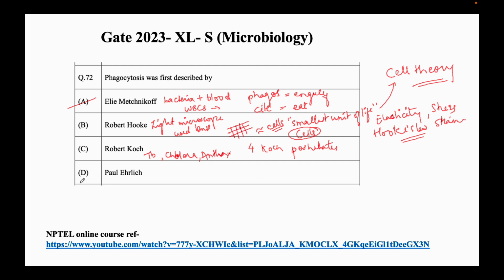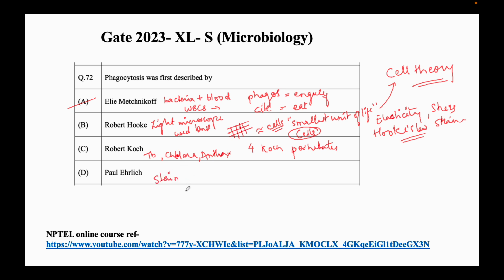And the last scientist is Paul Ehrlich. He was also a physician and immunologist. He also received the Nobel Prize for his contribution in immunology. He developed methods to stain tissue.